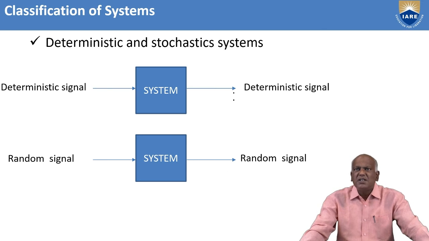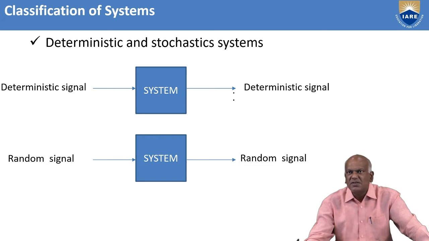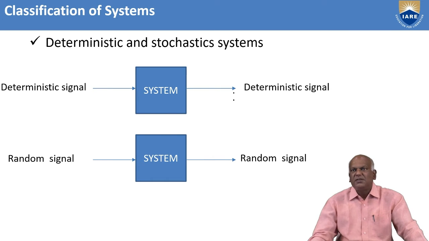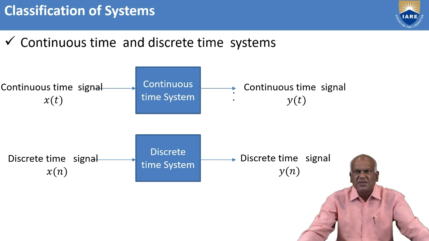First one is deterministic systems and stochastic systems. The system which processes only deterministic signals is called a deterministic system. That means both input and output signals are deterministic signals. Whereas the other is a stochastic system. In this case, the system processes only random signals. Both input and output are random in nature.